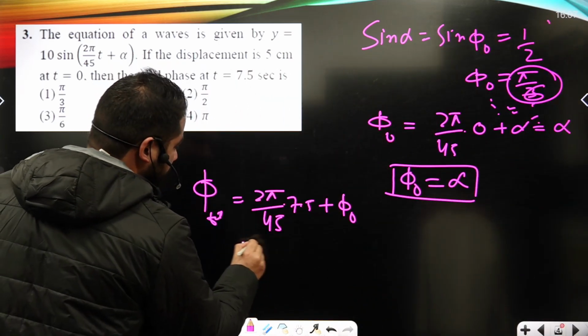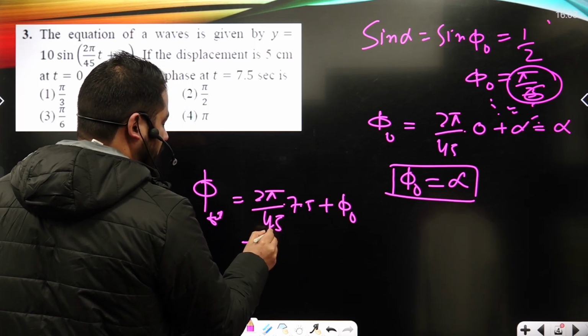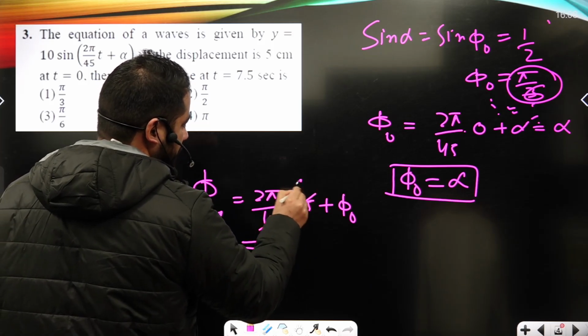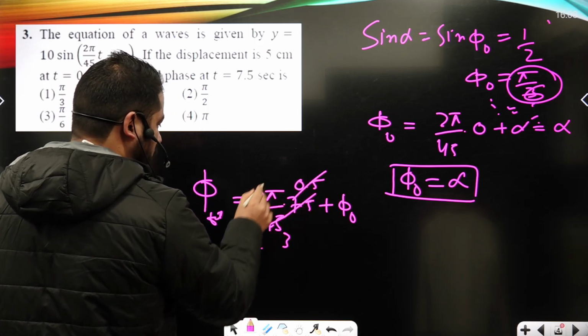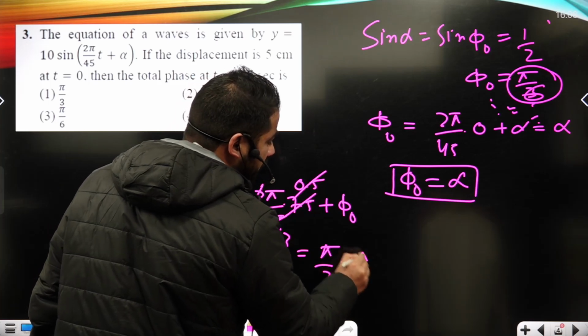Here 7.5 divided by 45 is 1 upon 6, so 2 pi times 1 upon 6 gives pi upon 3. So the total phase is pi upon 3 plus pi upon 6.